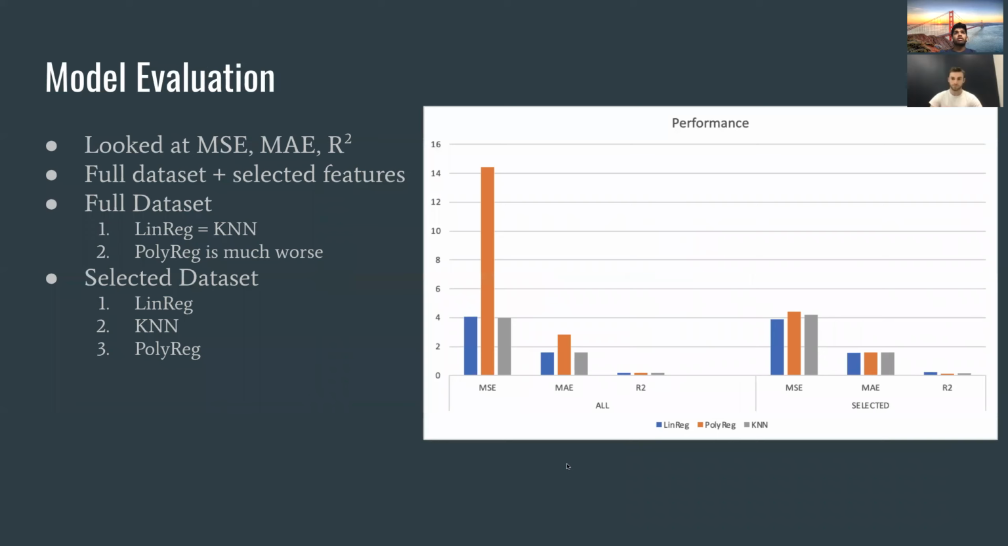So we evaluated our models using three different metrics: mean squared error, mean absolute error, and R squared. And we did this using two different data sets. First, we used all the features, and then we used just the selected features that Adam just talked about. For our full data set, we found that the linear regression and KNN regression performed roughly equally, but the polynomial regression performed a lot worse. For the selected data set, linear regression strictly performed better than KNN, and polynomial regression was still third. And this makes sense because we picked our features in our selected data set based on their linear correlation. So we expect that they have a better linear relationship compared to the other models.